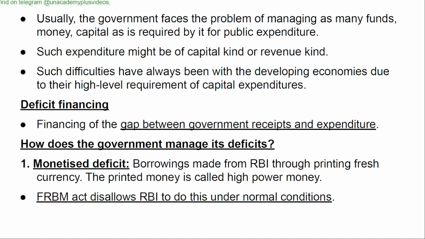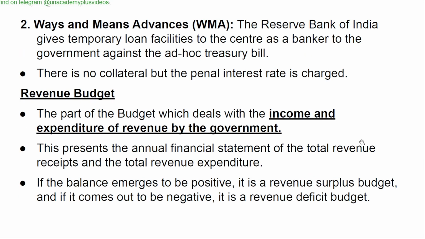How does the government manage its deficits? 1. Monetized deficit. Borrowings made from RBI through printing fresh currency. The printed money is called high power money. The FRBM Act disallows RBI to do this under normal conditions.